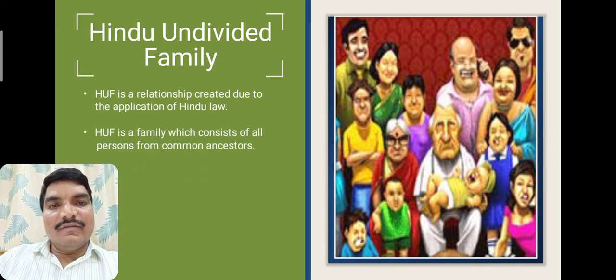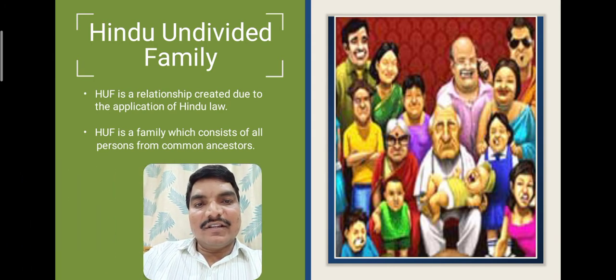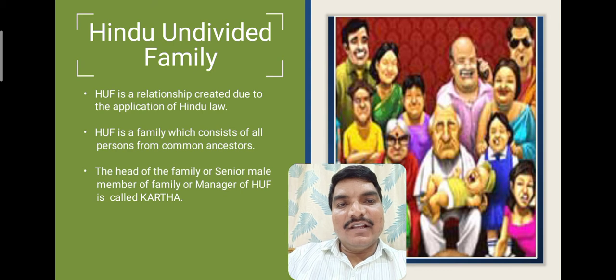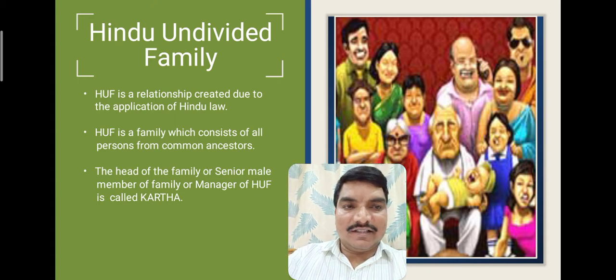The HUF consists of persons of common ancestors or relatives, and the manager or head of the family, the senior male member of the HUF, is called Karta.